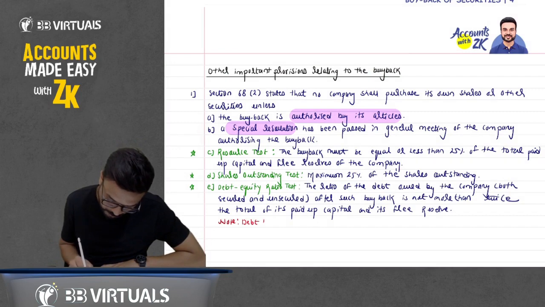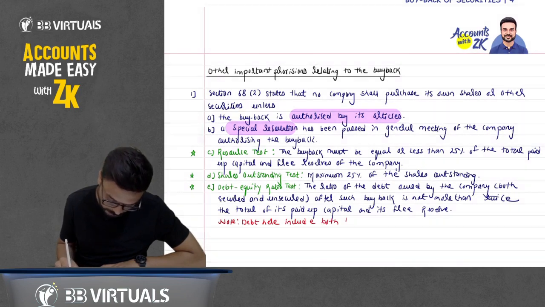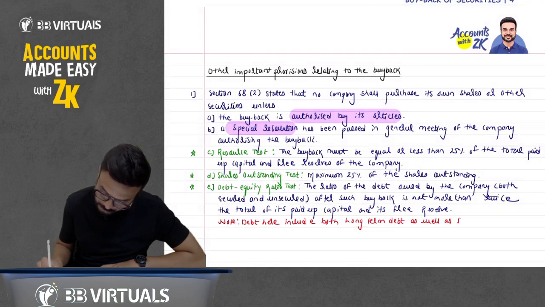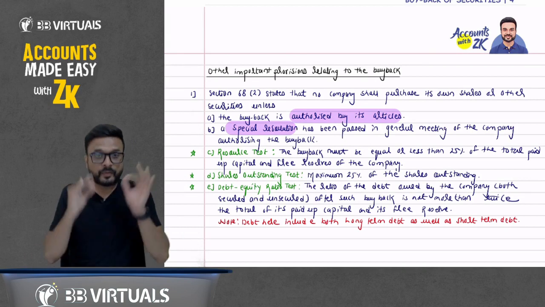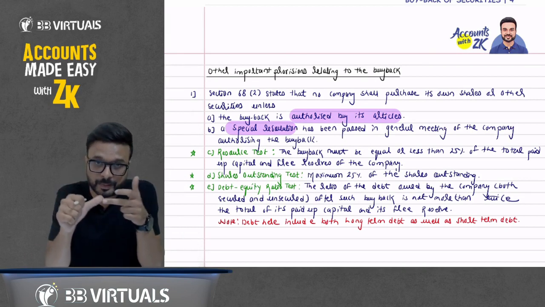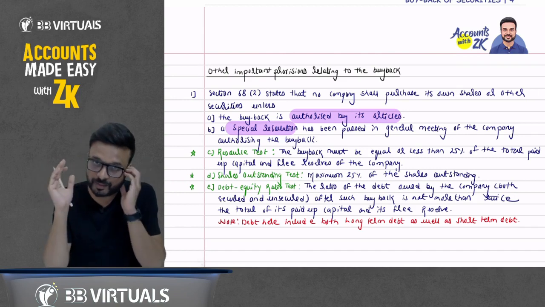Debt here include both long-term debt as well as short-term debt. Okay, just write it down. So don't worry about point number C, D and E. We will discuss about it later.